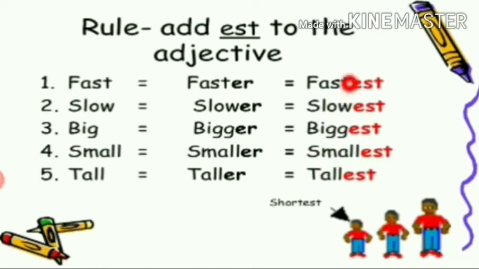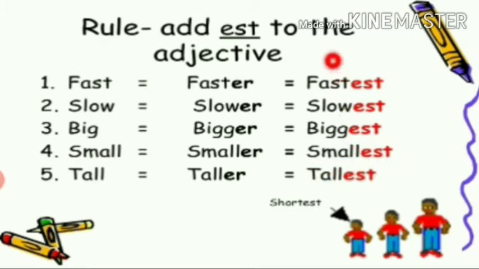He is the fastest boy in the class. He is the slowest boy in the class. She is the biggest girl in the class. She is the smallest girl in the class. The giraffe is the tallest animal.